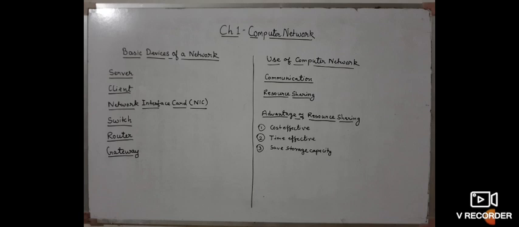Hardware: we can share or use peripheral devices of other computers on a network. For example, we use the printer or DVD writer of another computer in a network. Also, we can share software.